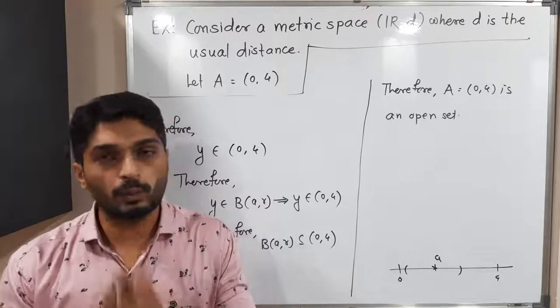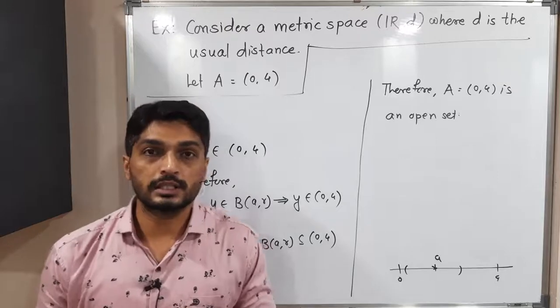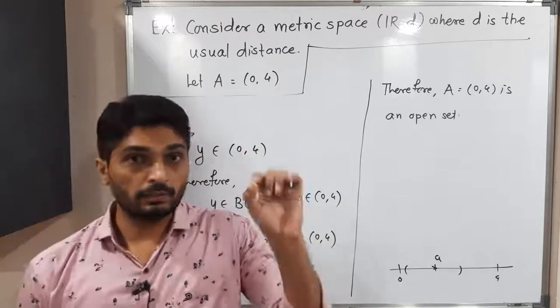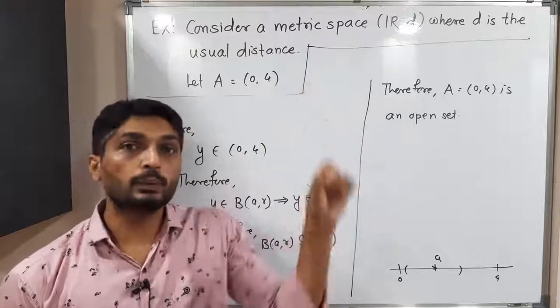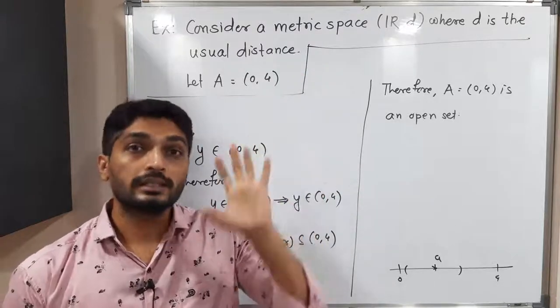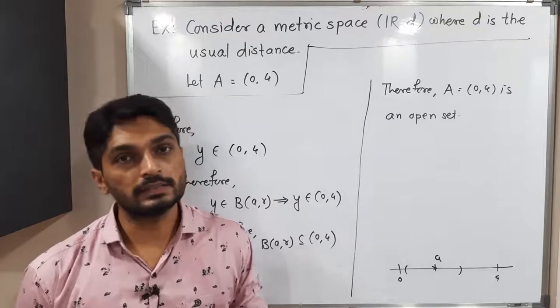We have only one technique to prove this right now. To prove a set is open, we take any arbitrary point. After that, we find a ball around it, and we prove that the ball is a subset of the given set. Then we can declare the given set is an open set.